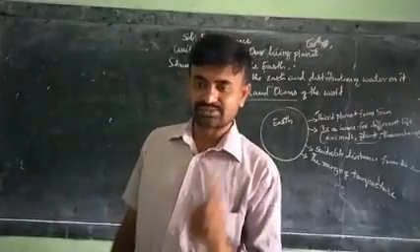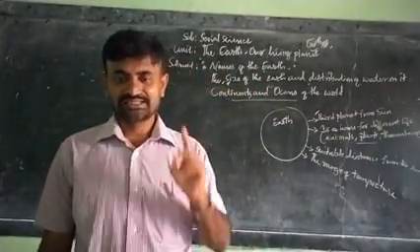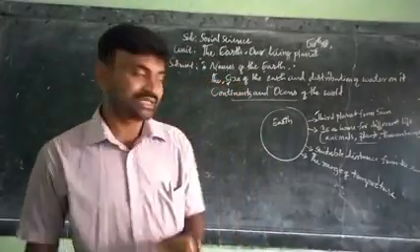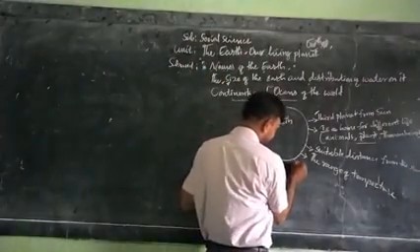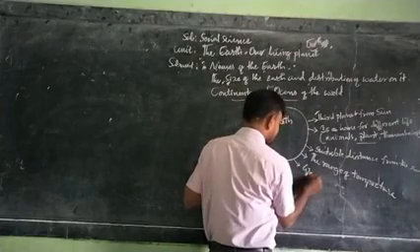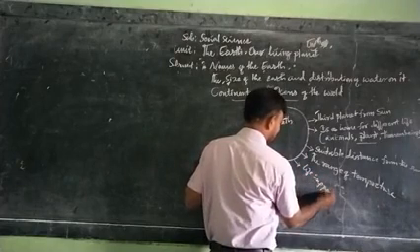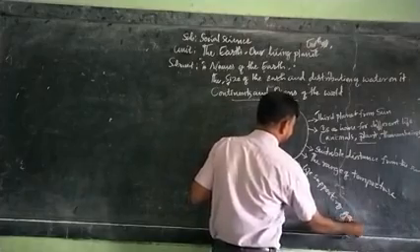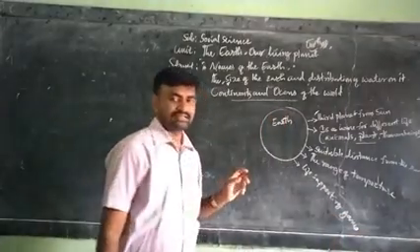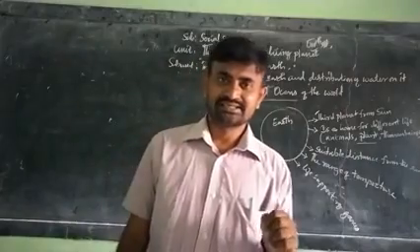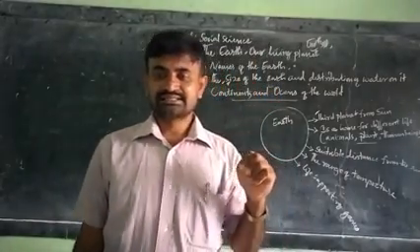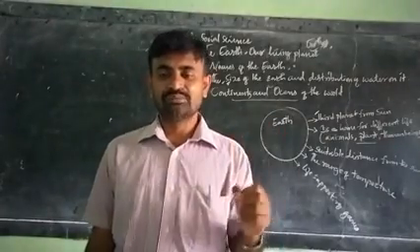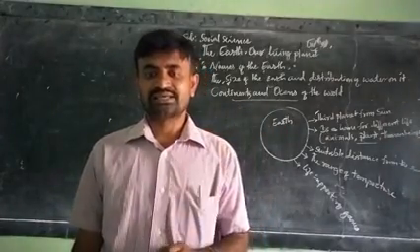Only this planet, the earth. That's why there is a beautiful temperature, and life supporting gases are there, like oxygen and nitrogen. Such kinds of supporting gases are available on earth itself.